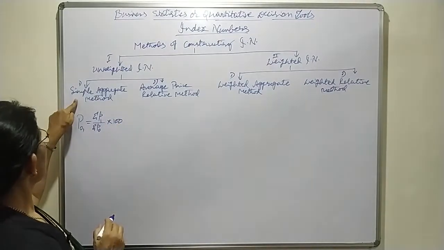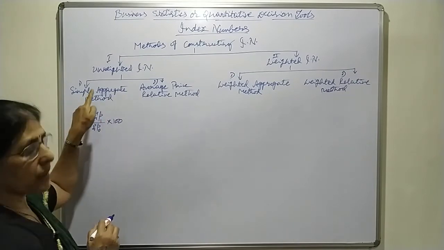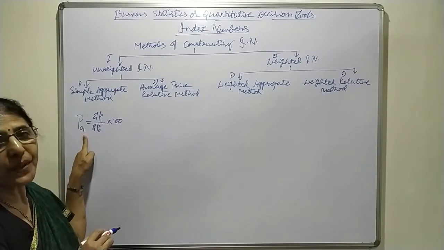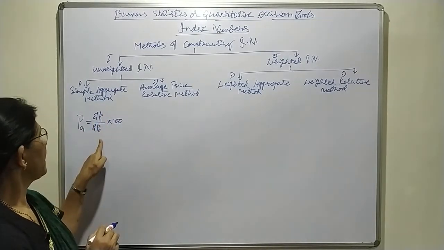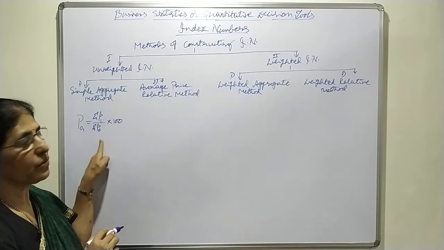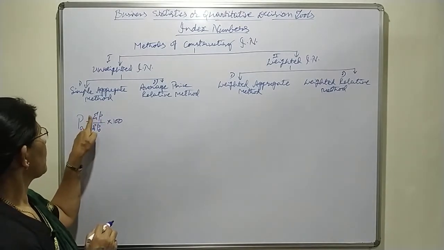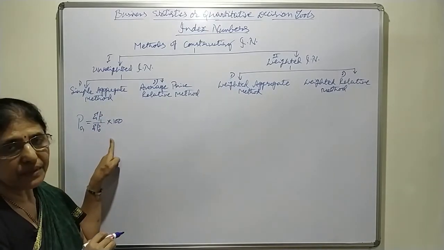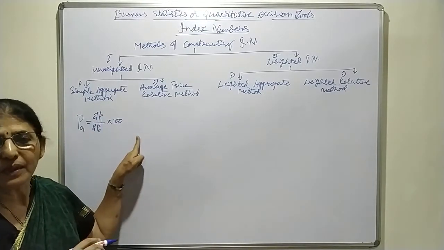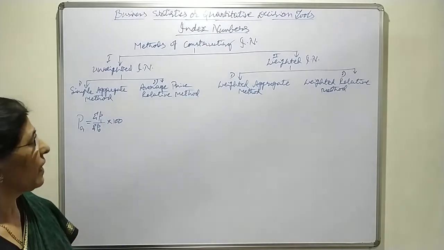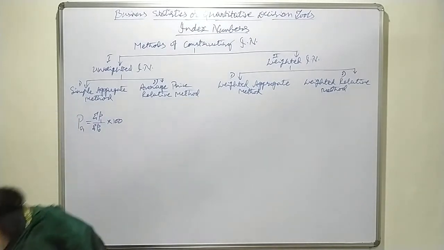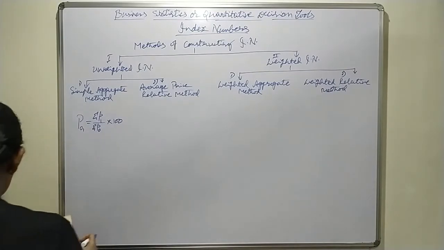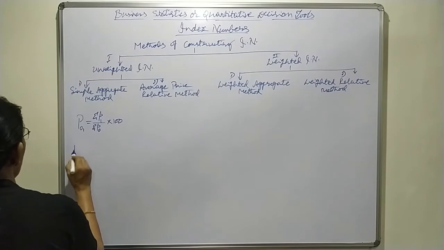That means to calculate the index number under the simple aggregate method, the formula is P01 equals sigma p1 divided by sigma p0 into 100. That is total of all the prices in current period divided by total of prices of base period into 100. Okay. Now, if you take one problem, the problem may be like this. You may be given first column items.